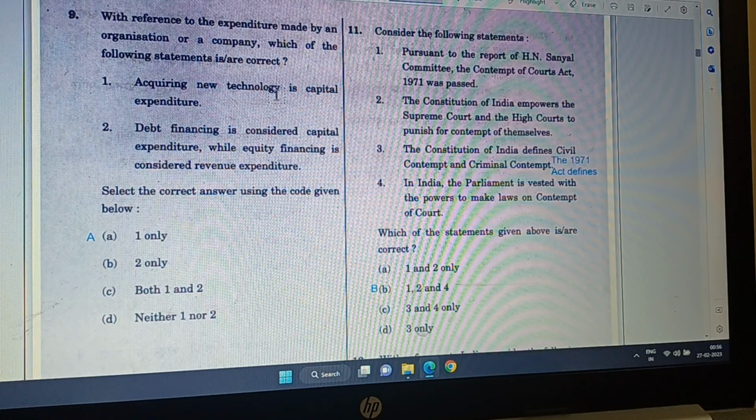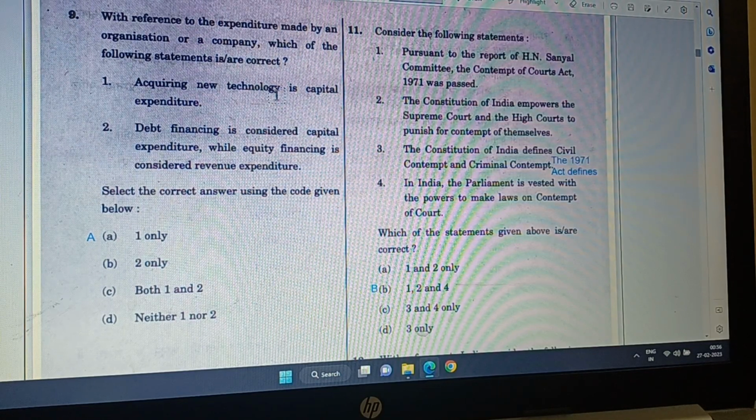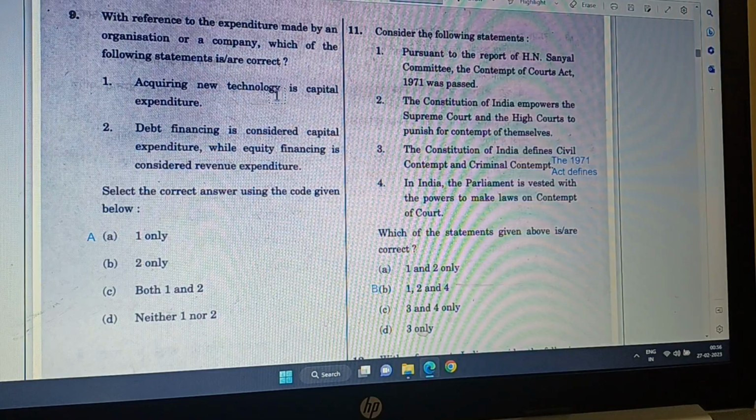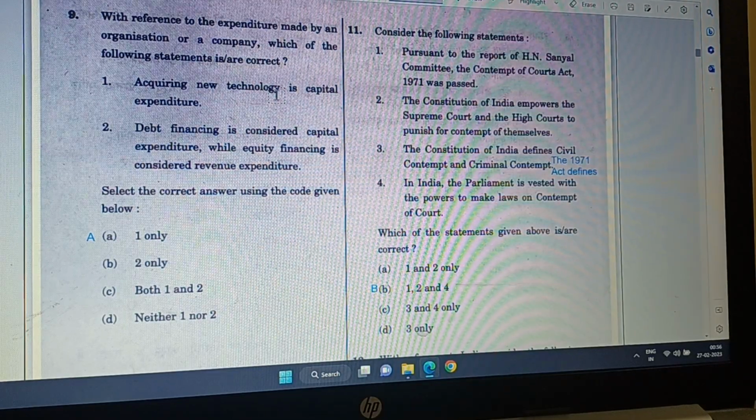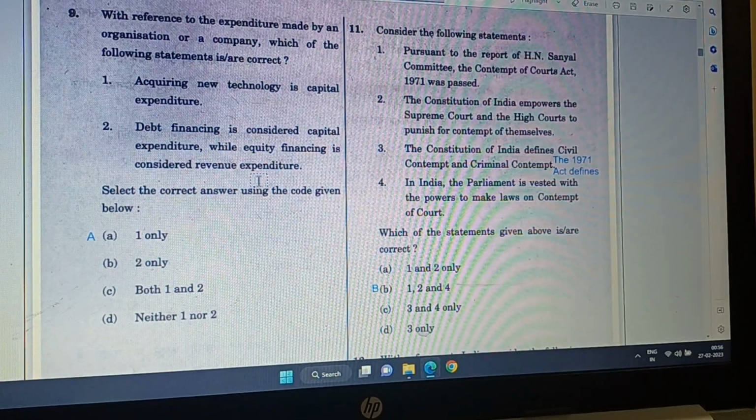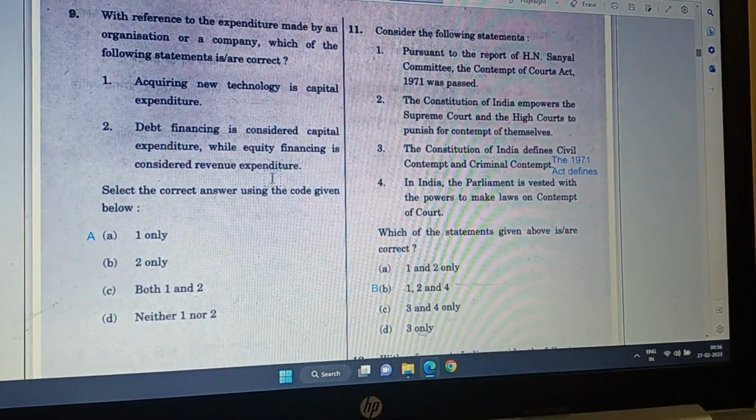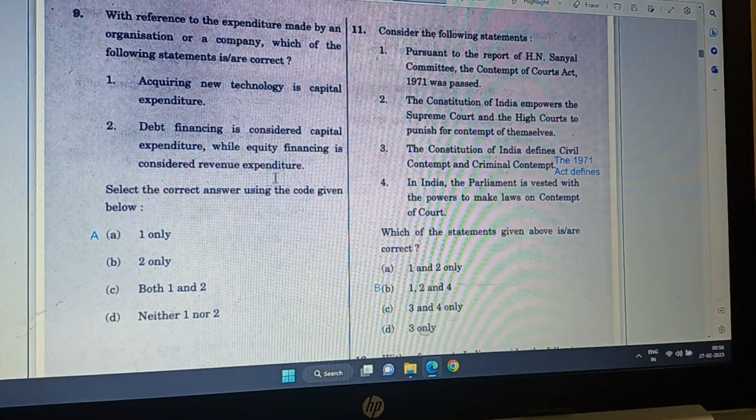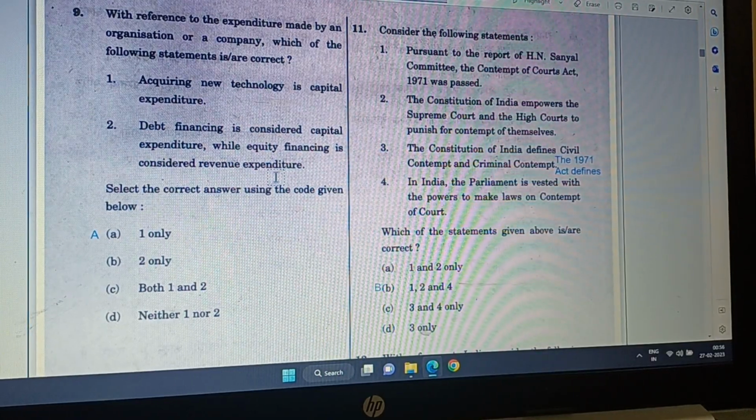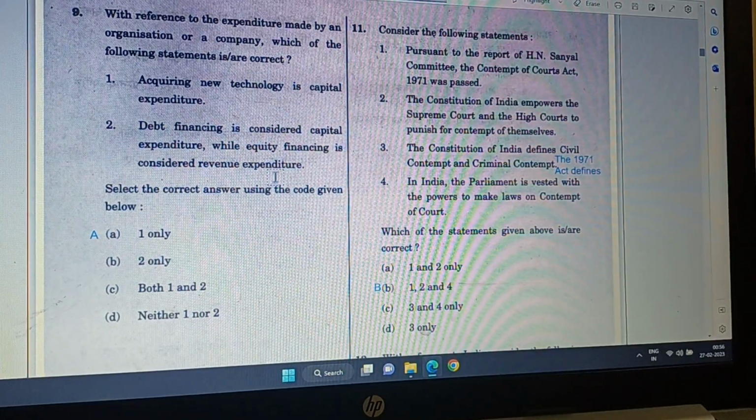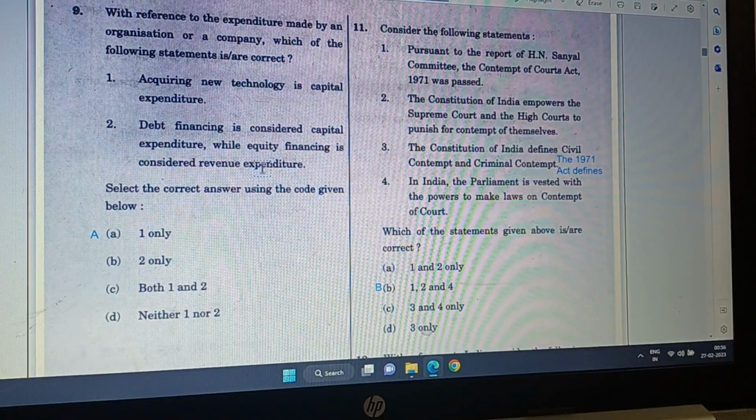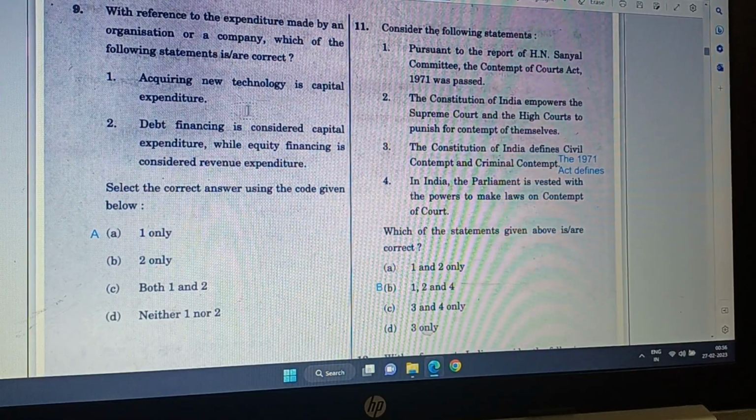The second is debt financing is considered capital expenditure while equity financing is considered revenue expenditure. No, equity financing is also capital expenditure, it is not revenue expenditure. Revenue expenditure happens when you earn something and then spend on raw material or paying salary to employees, this becomes revenue expenditure. So only one is correct.